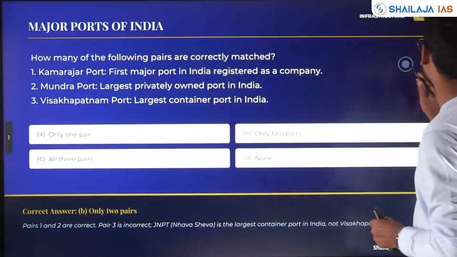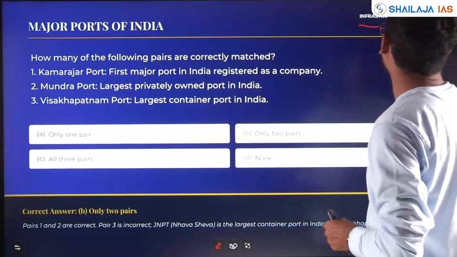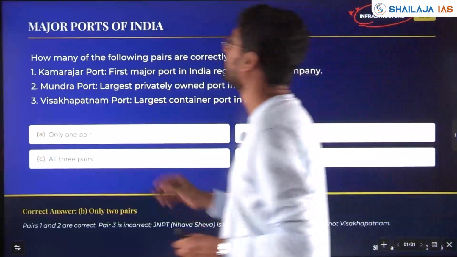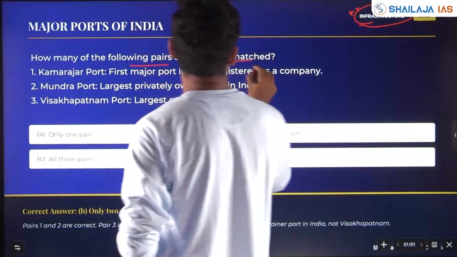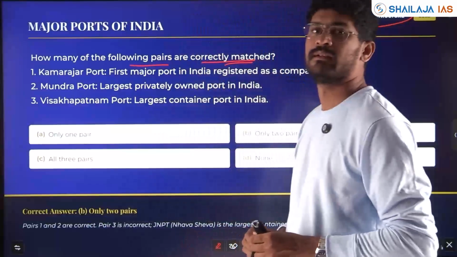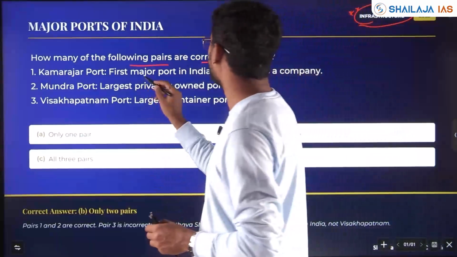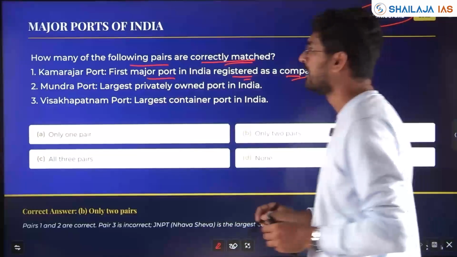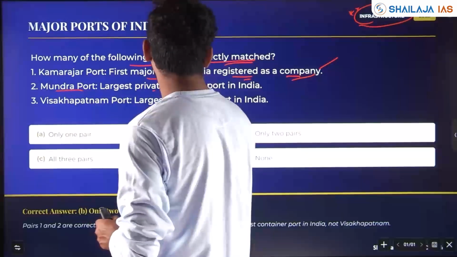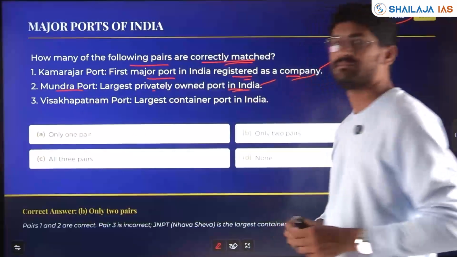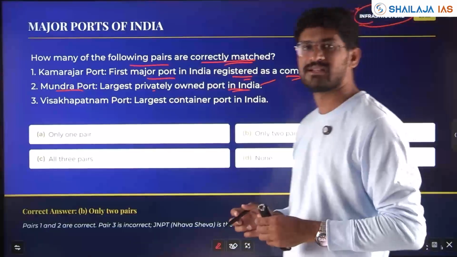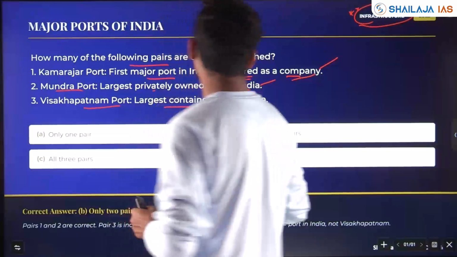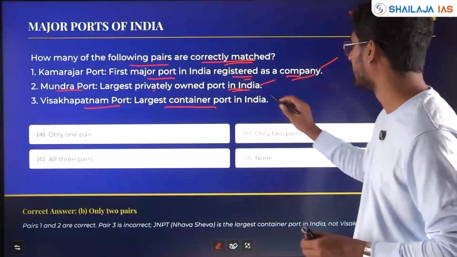Next, ports, Indian infrastructure. Okay, economic geography of India. How many of the following pairs are correctly matched? Kamarajar Port, first major port in India registered as company. Yes. Okay. Mundra Port, largest privately owned port in India. Yes, Mundra Port is the largest privately owned. Visakhapatnam Port, largest container port in India. No, it is JN. Okay.